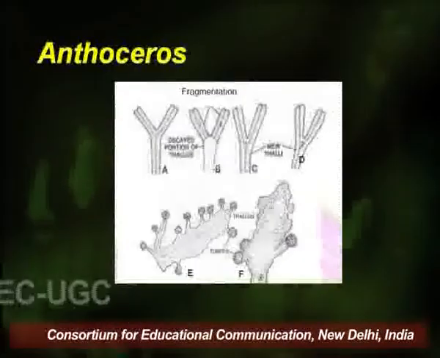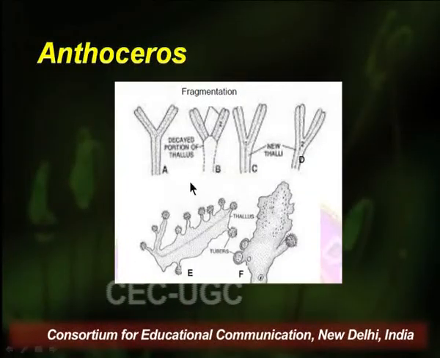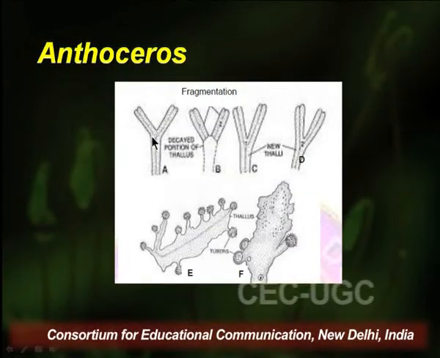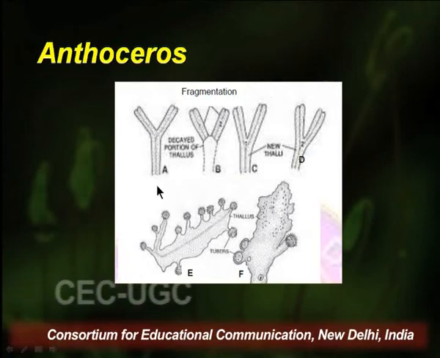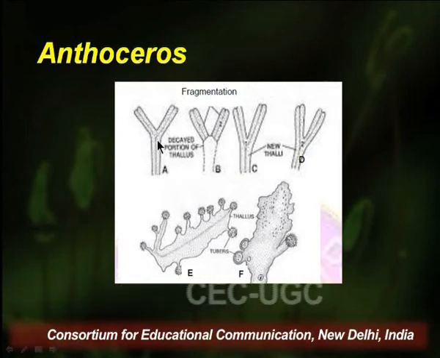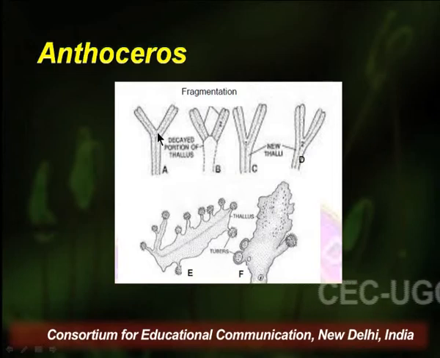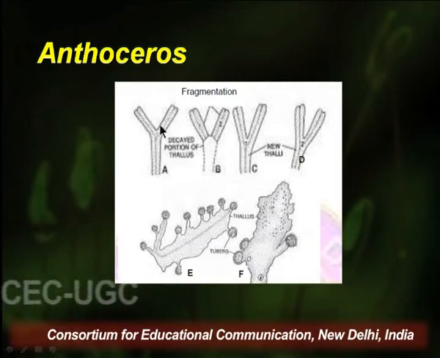In this diagram, you can very well see that a thallus in case of Anthoceros gradually starts disintegrating from the posterior end as this disintegration reaches the bifurcation.